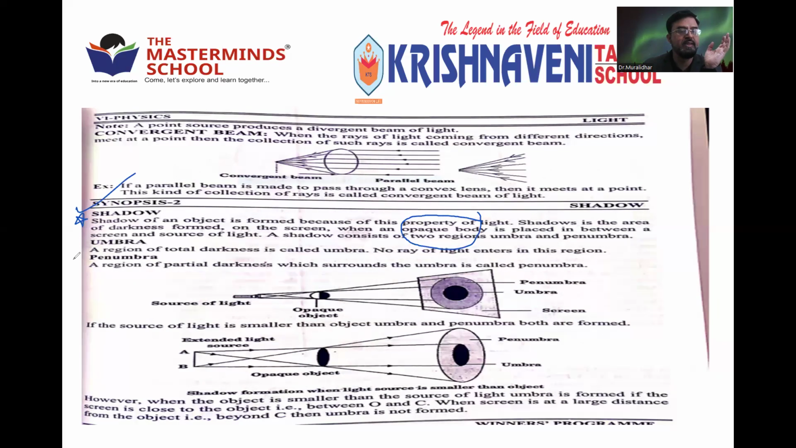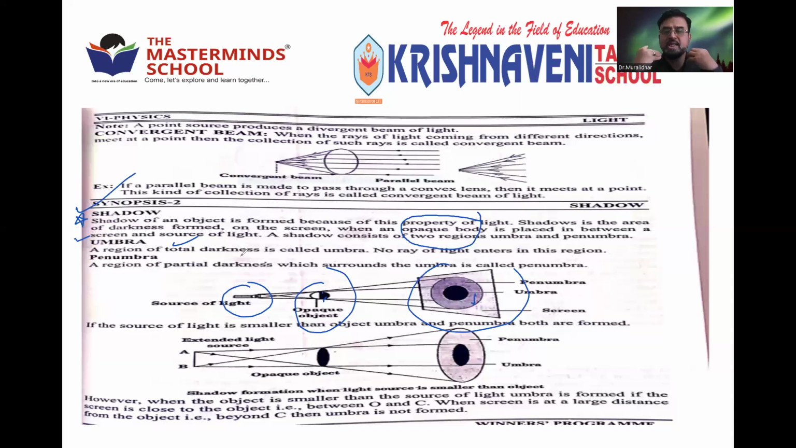The opaque body is placed in between the screen and the source. See here, this is the source, a torchlight. This is the opaque body. This is the screen to catch that shadow. When the light strikes the opaque body, the shadow of the opaque body can be seen on the screen. So source, opaque body, and screen are the three important requirements for the formation of a shadow.